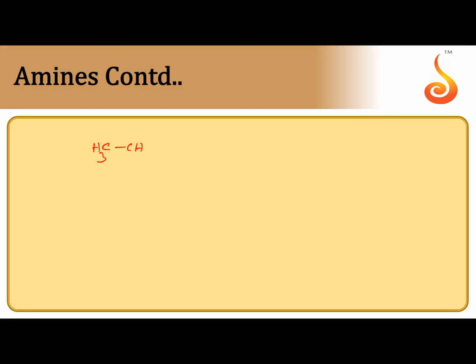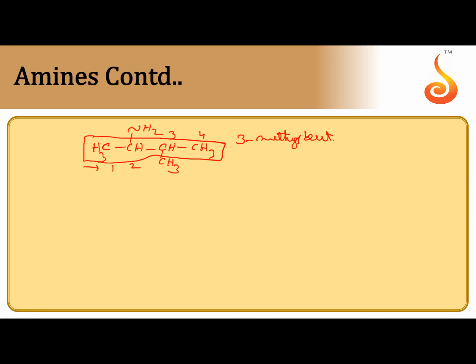Next, first you select the main carbon chain containing 4 carbons and holding nitrogen, numbering from left to right: 1, 2, 3, 4. So methyl is a substituent present at 3rd position. 3-methyl, root word is but, primary suffix ane, and amine is at 2nd position. So 3-methylbutan-2-amine.